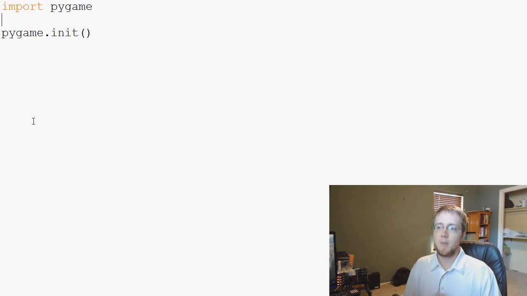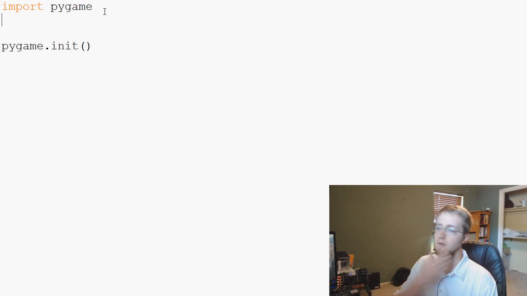So this is basically as necessary as your import, and it needs to be the first thing you do with PyGame. Before you do anything else, like draw a window or anything, you have to do import pygame and pygame.init. And obviously you would put your other imports up here if you needed them.